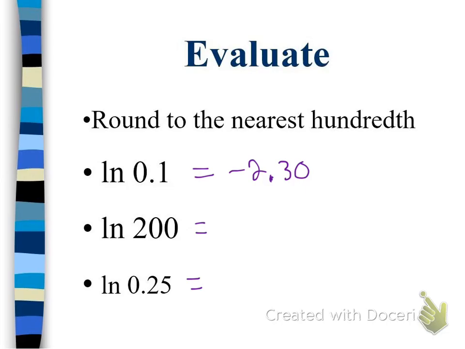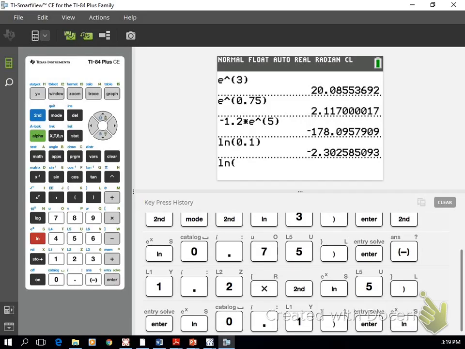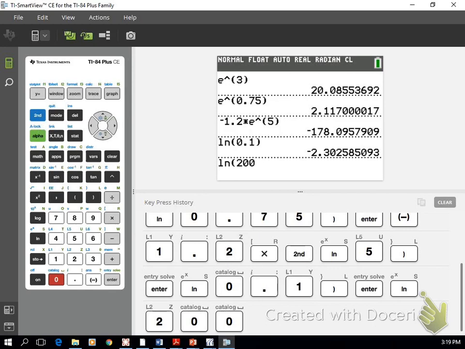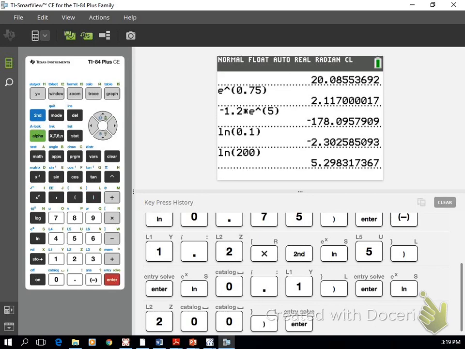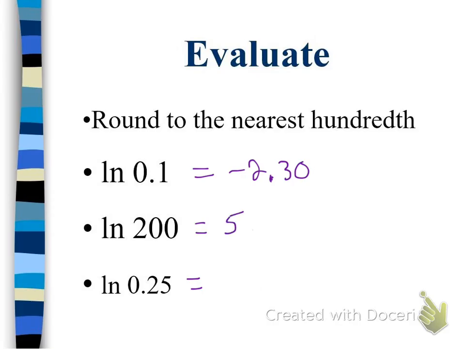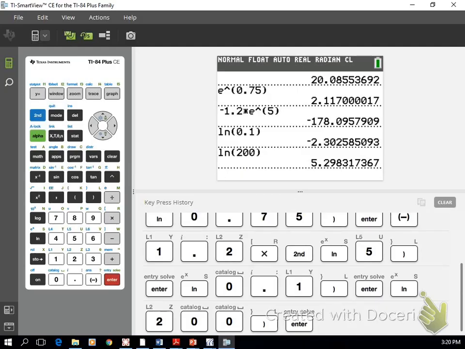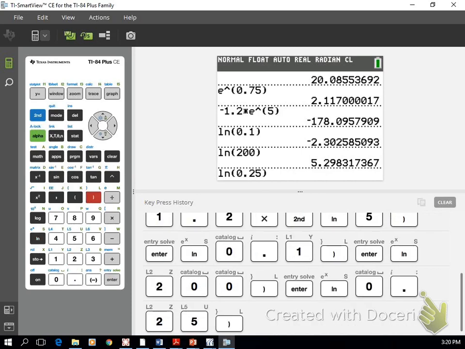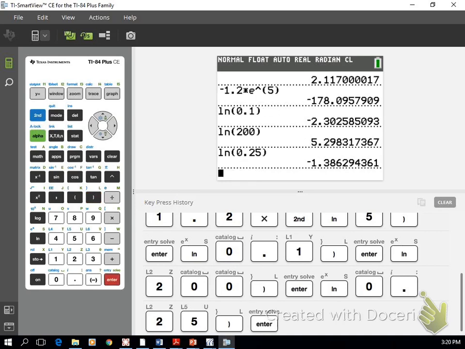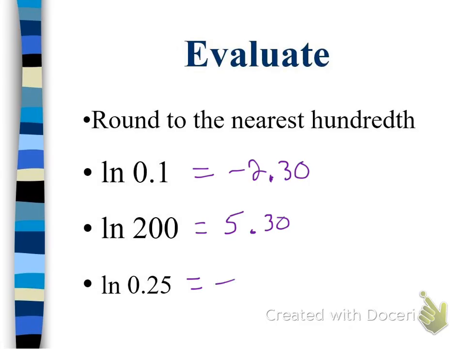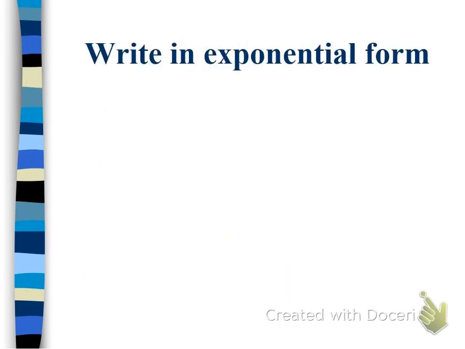Okay. So natural log of 200, you just type in natural log of 200. Close your parentheses, then hit enter. And you get 5.30. And the natural log of 0.25. Close your parentheses, hit enter. Negative 1.39. Okay? Hopefully that's pretty straightforward. Again, if you're having problems with your calculator, just make sure you come see me and we'll figure it out.